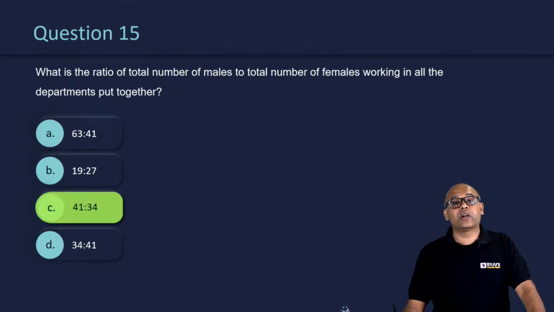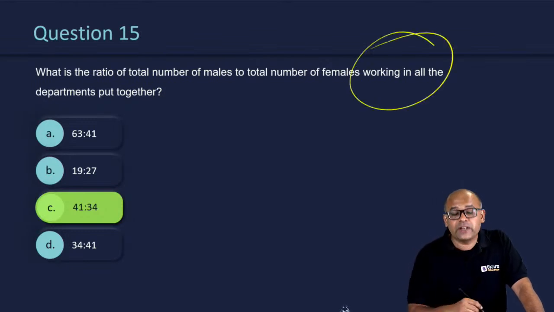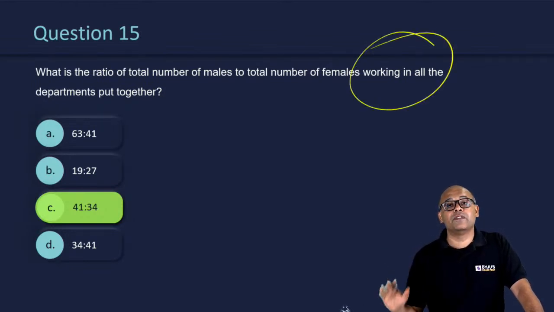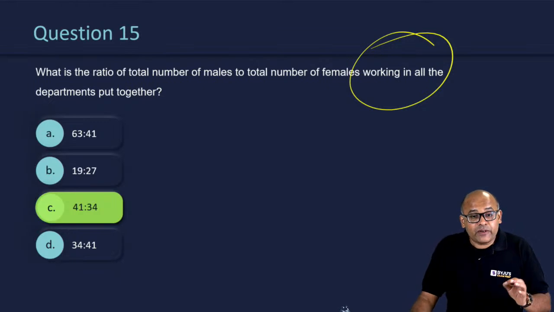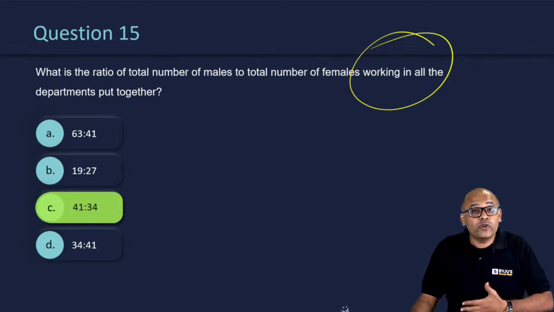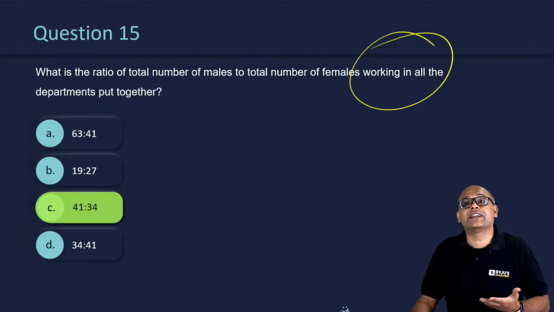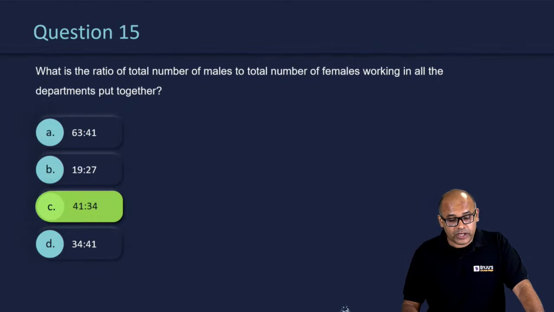The correct answer is 41:34. Not at all an easy question. In fact, I would say this is the only difficult question in the entire 15, which requires a lot of calculations. Okay? That's exactly what you're supposed to do. Just because you know how to solve it does not mean that you end up solving it, because you will waste a lot of time. If you know how to solve it, you'll also know that it will take time. That is the beauty of it, so you leave it. So the correct answer is option C, 41:34.